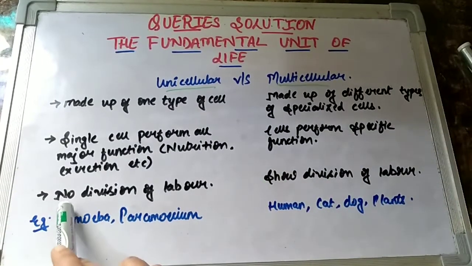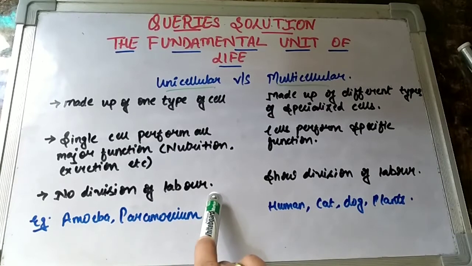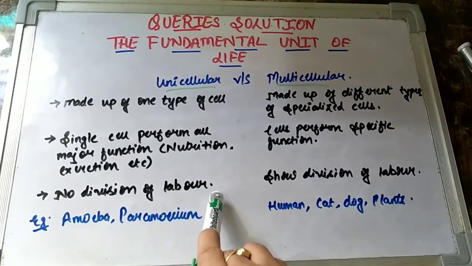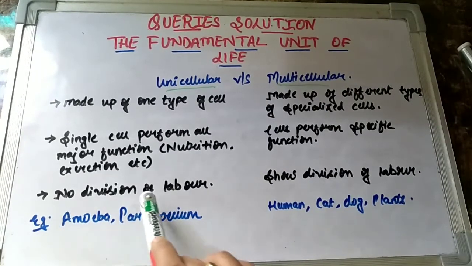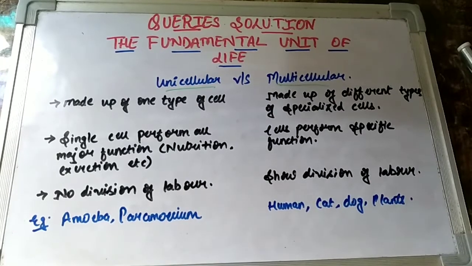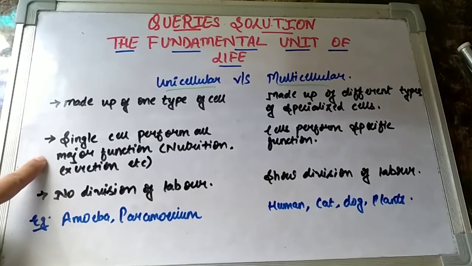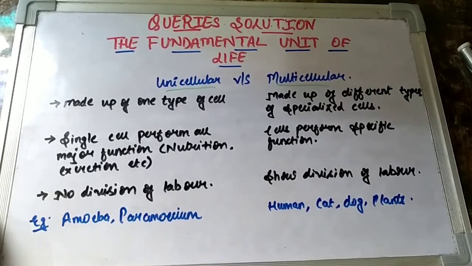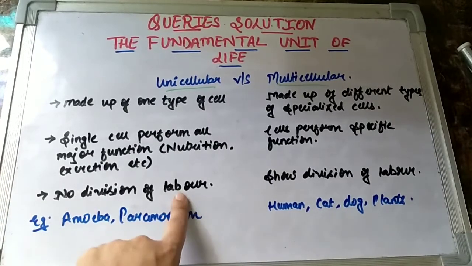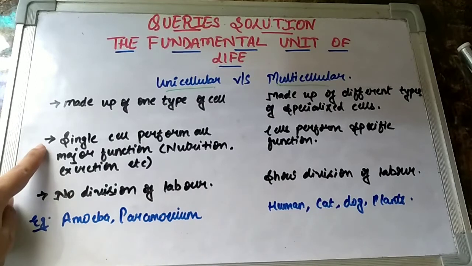Based on the same point, children, this is again a very important point that we have to think about. In unicellular, we see no division of labor. Now, what do we mean by labor here? Labor means work. So in unicellular, since it is made up of one cell, that cell is doing all the work, so there is no division of work actually happening. Why? Because one cell has to do the work for survival. If it will not do it, it will die. So there is no division of work because it comprises a single cell.